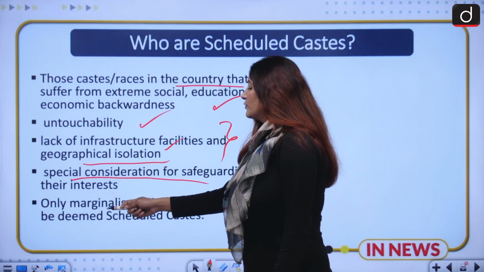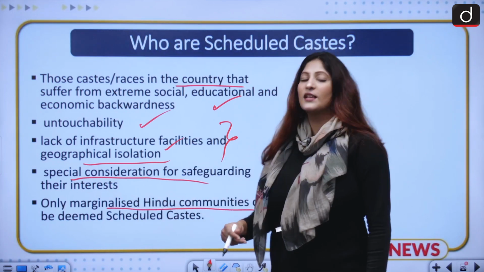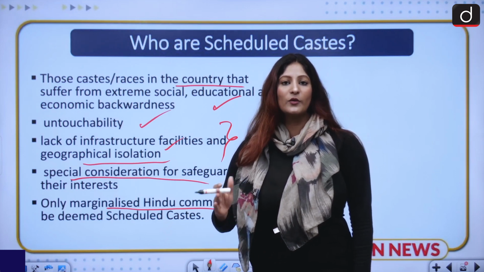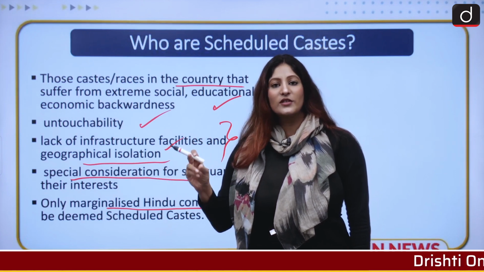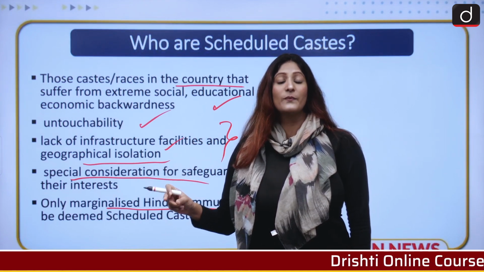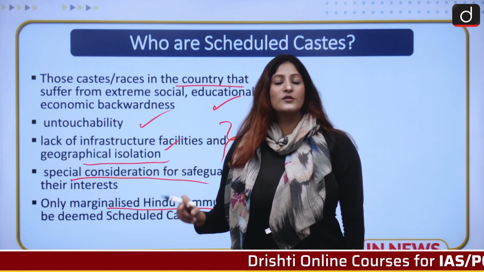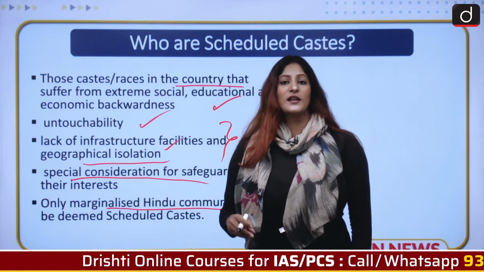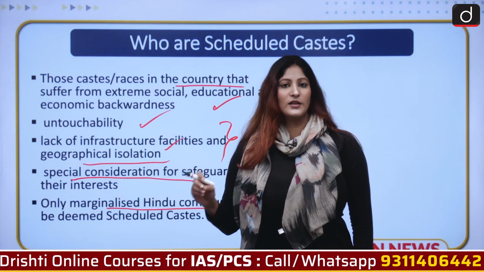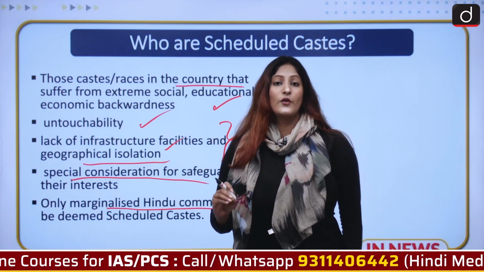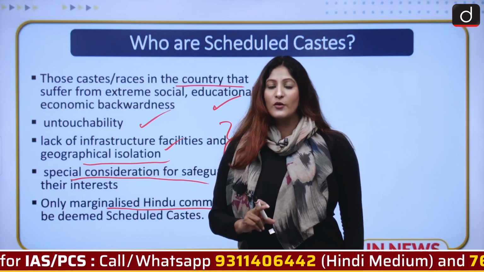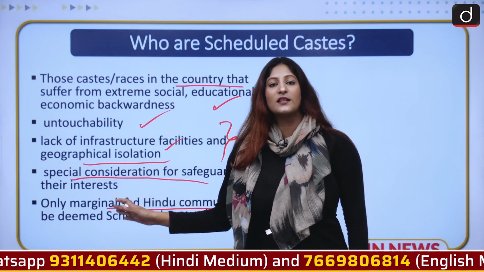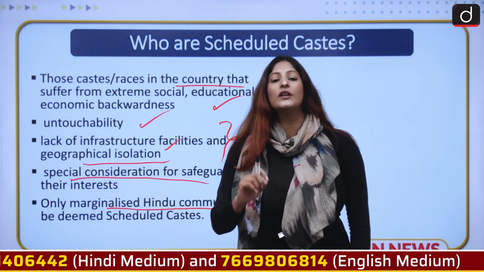And we have to know that only marginalized Hindu communities are deemed to be scheduled castes. And of course, other than the Hindu community, scheduled castes are also stated under Sikhism and Buddhism. Those are also included. But if anyone claims to be a scheduled caste under any religion other than Hinduism, Sikhism or Buddhism, they will not be provided the status. To know more about it, I am going to provide you a link in the description box, because this is under the Presidential Order of 1950. You need to know more about it.